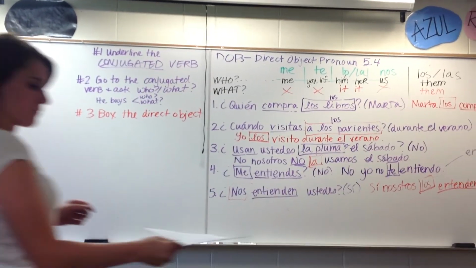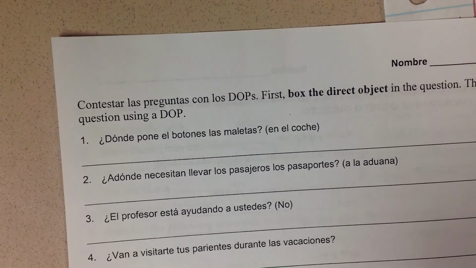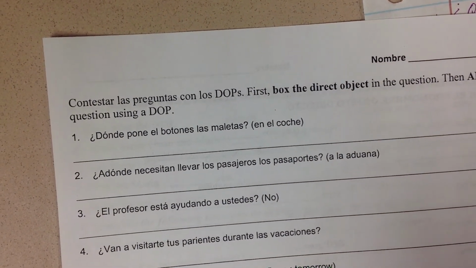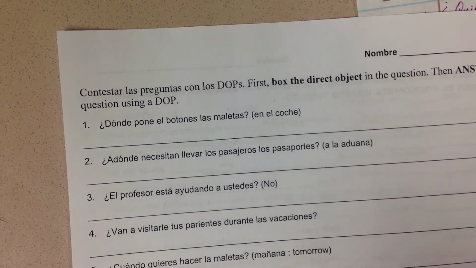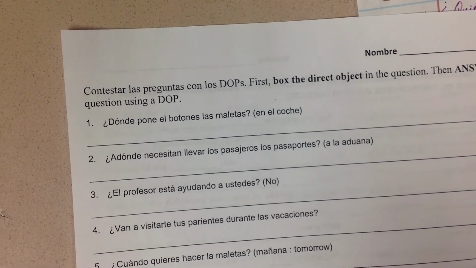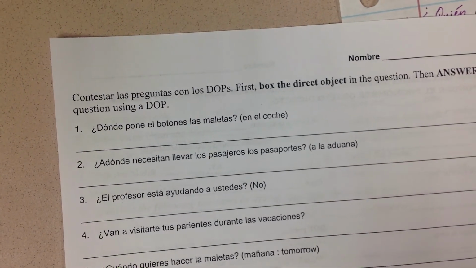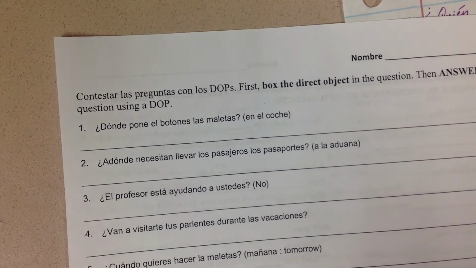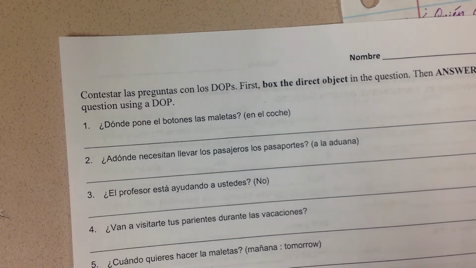Now, this is tricky because we have two nouns in this sentence. We have the bellhop and we have las maletas. ¿Dónde pone el botones las maletas? Okay, so first of all, identify your conjugated verb. Pone. Now ask your questions because that's what's going to help you to know which one of those two is the DOP. Do you think I purposely made one female and one male? Yeah, I did. That way on the quiz, you have to know the difference between the two. I'm not going to put two masculines on there, so you can't just guess.